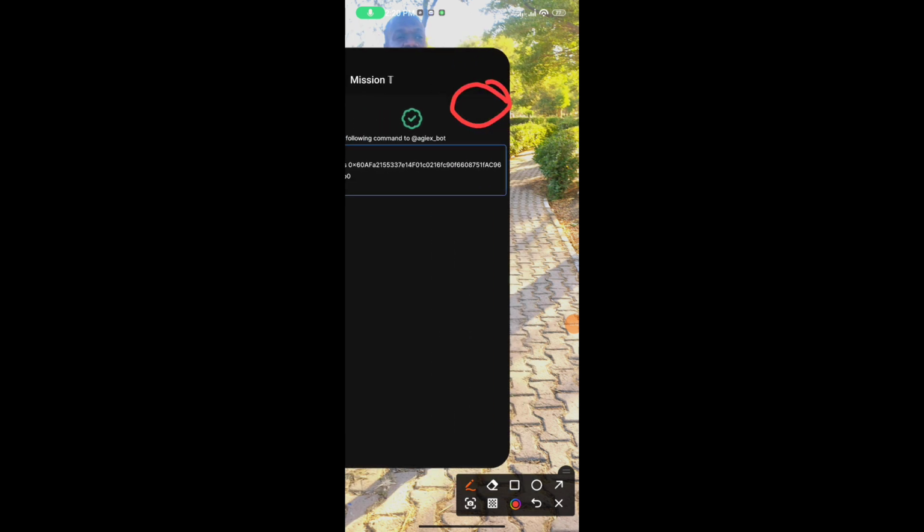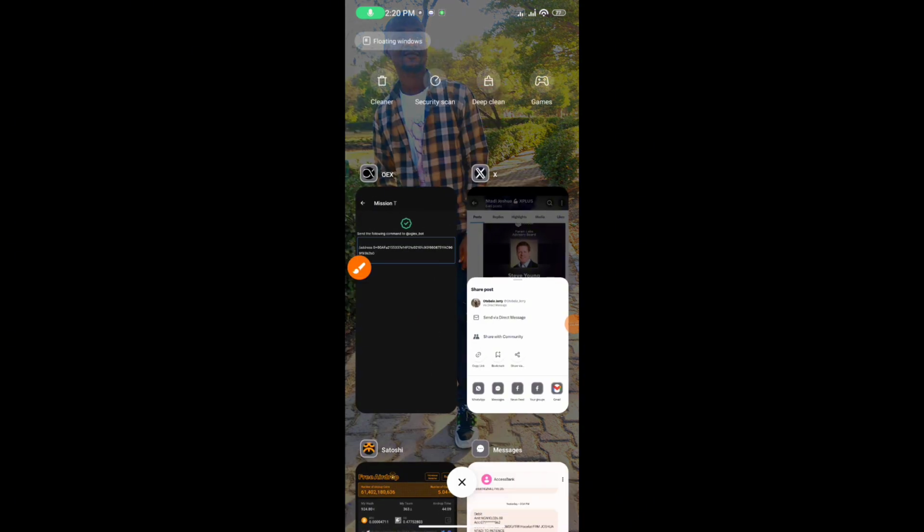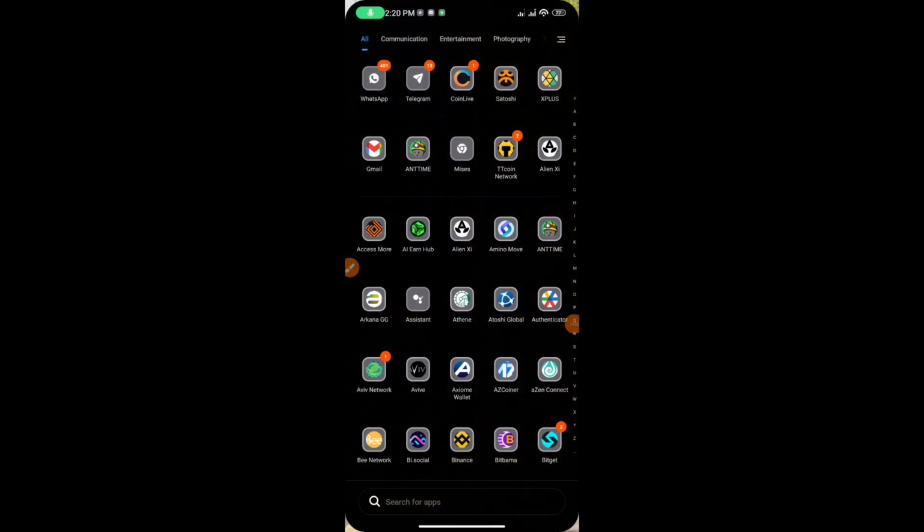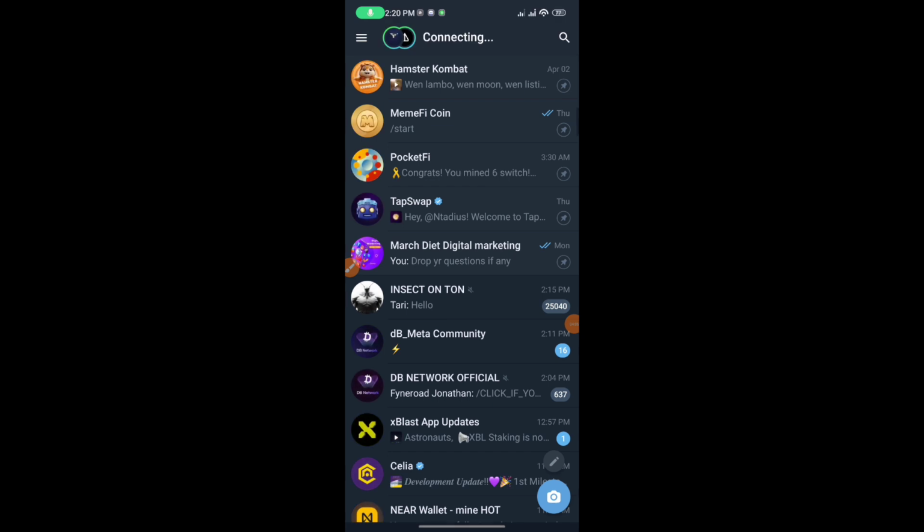Now the first thing you have to do is copy this command @Aegis bot. Now if you look at this command, let's go back to this command. Let's copy this. If you are not on the right spot, you cannot bind. When you keep trying this on various Telegram handle bots telling you to bind, you have to be careful. Some of them are not legit. Some of them, you see, they are scam.